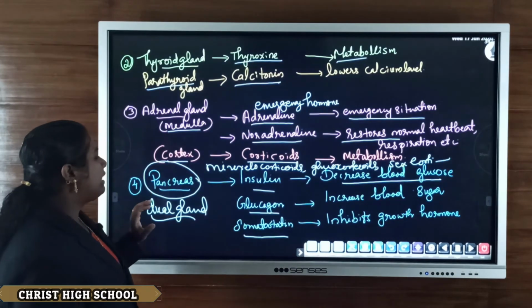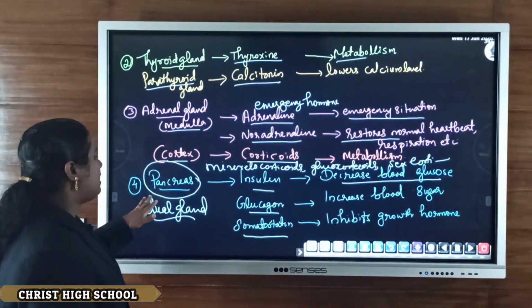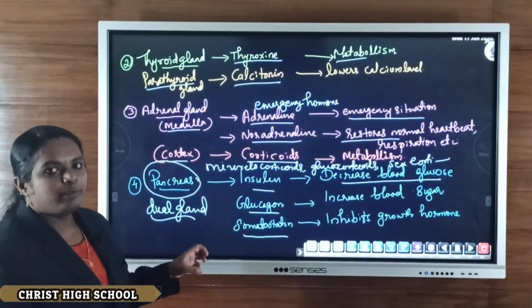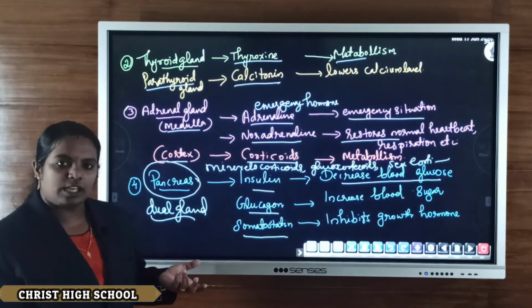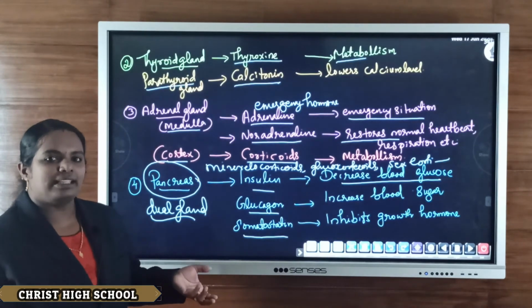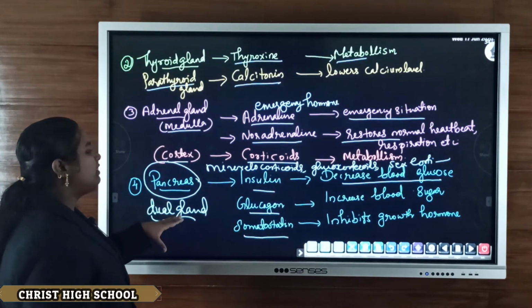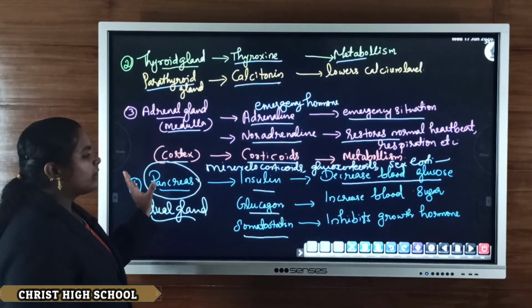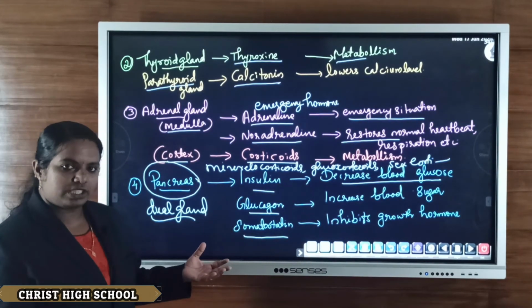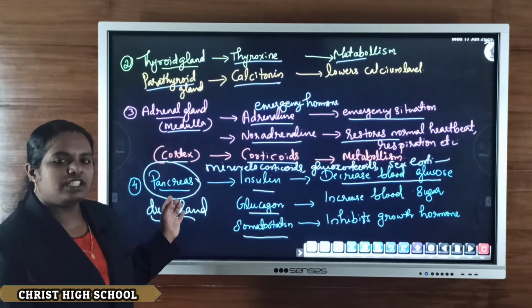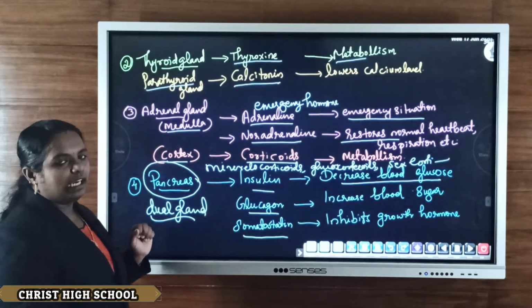One part of the pancreas is concerned with the secretion of hormones. On the other hand, the pancreas has an exocrine part, which helps in the secretion of digestive enzymes like pancreatic juice, amylase and lipase. So it is concerned with two types of secretion: endocrine secretion, meaning secretion of hormones, and exocrine secretion, meaning secretion of digestive juices for the process of digestion. That is why the pancreas is known as a dual gland.